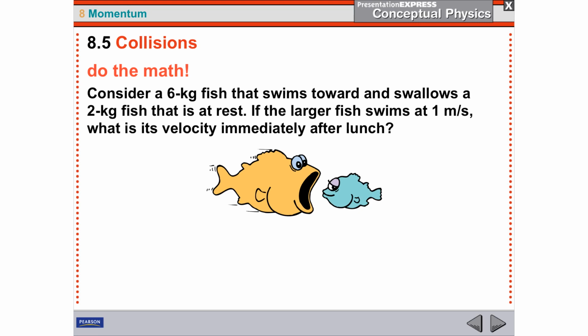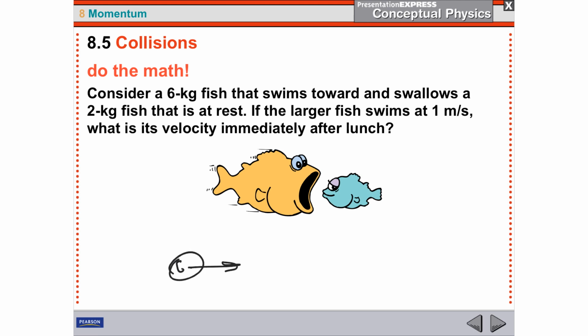Okay, let's try a problem now. Consider a 6-kilogram fish that swims towards and swallows a 2-kilogram fish that's at rest. If the larger fish swims at 1 meter per second, what's the velocity after lunch? Okay, so you've got this guy going in this direction.